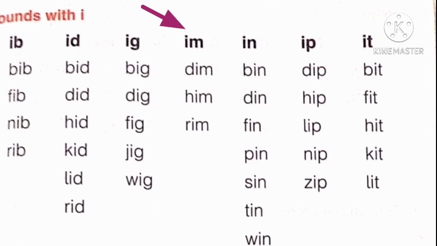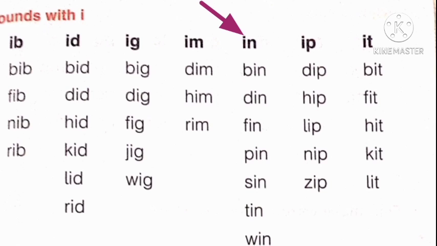What is the sound? E, m, im. Let's join the sound im with other sounds. D, im, dim. H, im, him. R, im, rim. Let's repeat it. E, m, im. Im sound we will join with other sounds to make different words. D, im, dim. H, im, him. R, im, rim.